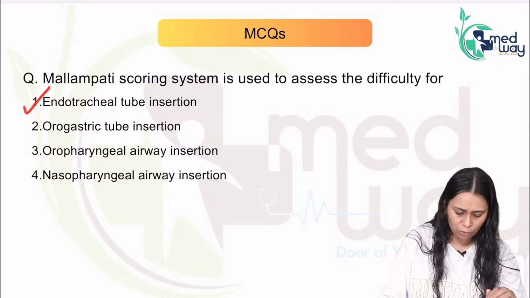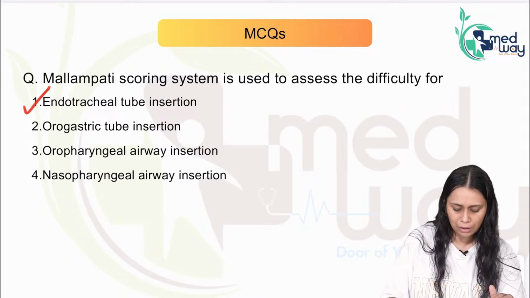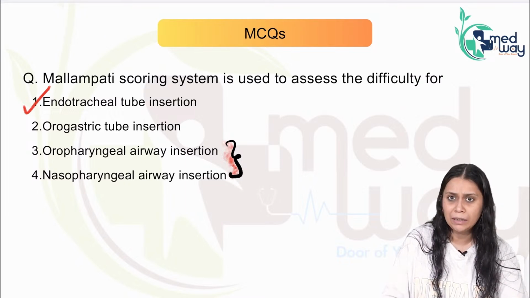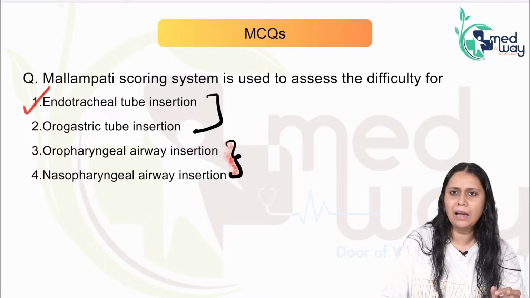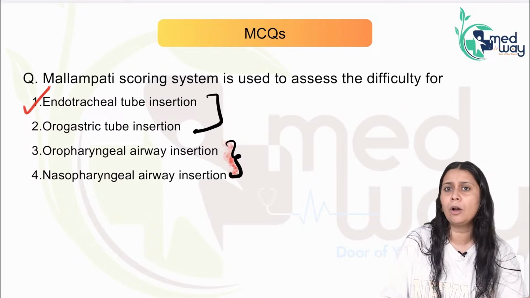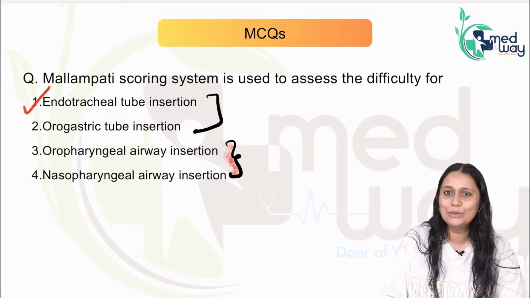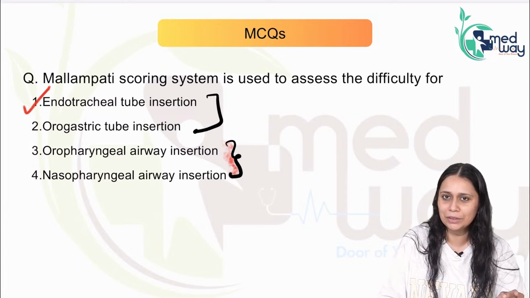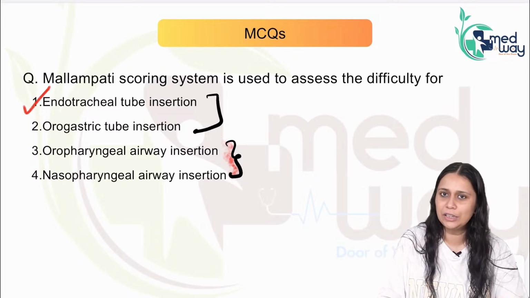The other options were orogastric tube insertion, oropharyngeal airway insertion, and nasopharyngeal airway insertion. I don't know about the third and fourth options, because from the students I only got the first and second options. But I think students are not remembering the options because the answer was very obvious and they just focused on the answer of the question. The answer is to predict difficulty in endotracheal intubation.